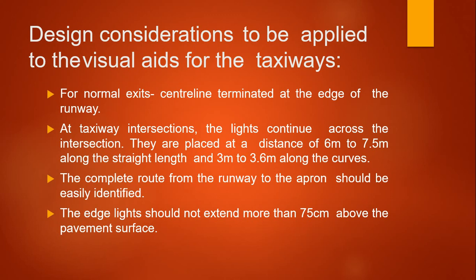So, the design considerations to be applied to the visual aids for the taxiways. First, for a normal exit, the center line should be terminated at the edge of the runway. At taxiway intersections, the lights continue across the intersections, and they are placed at a distance of 6 meters to 7.5 meters along the straight length and 3 meters to 3.6 meters along the curves. The complete route from the runway to the apron should be easily identified, and the edge lights should not extend more than 75 centimeters above the pavement surface.